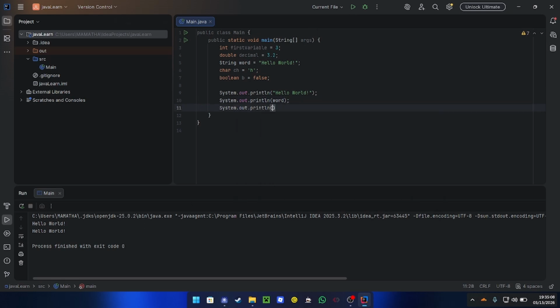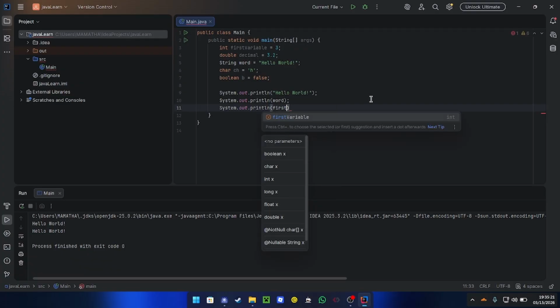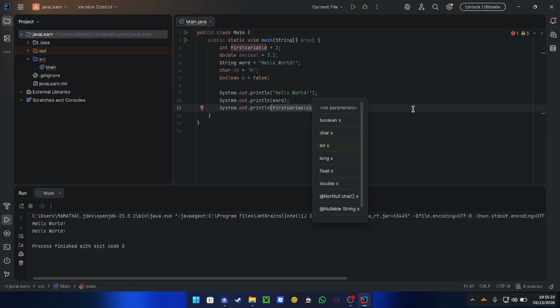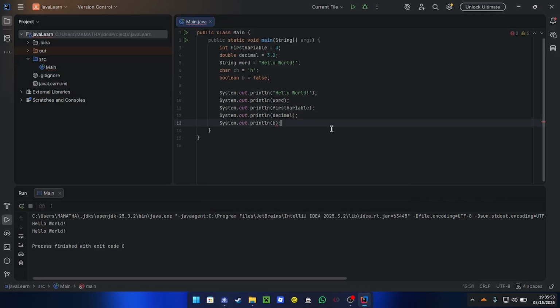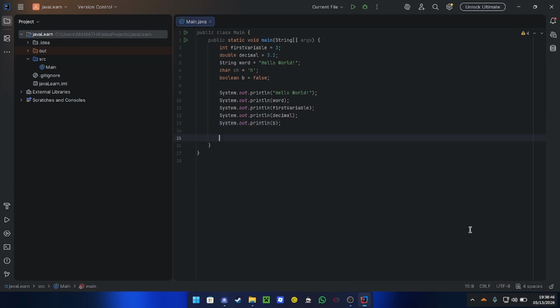This also works with numerical variables. For example, I have declared an integer variable called first variable, and it holds the number 3. And I can say system.out.println first variable, right? And then close it out. And actually, I can output more things than that. And let's run the code. Now I do have hello world, 3, 3.2, and false, which matches whatever I put in here.